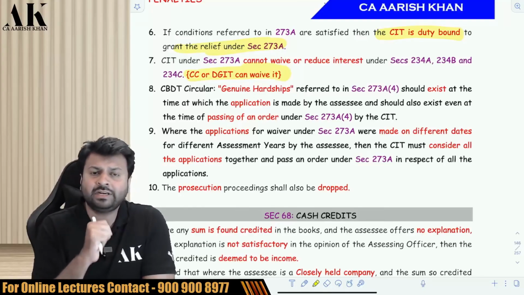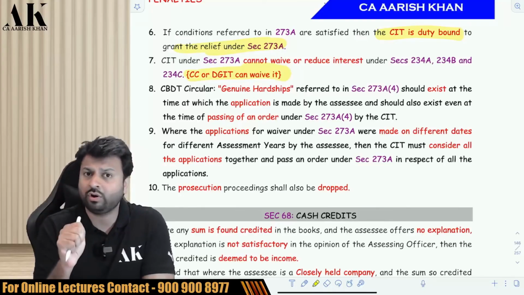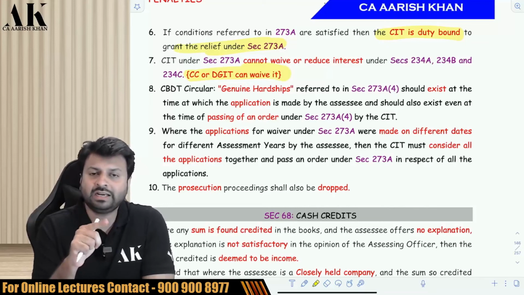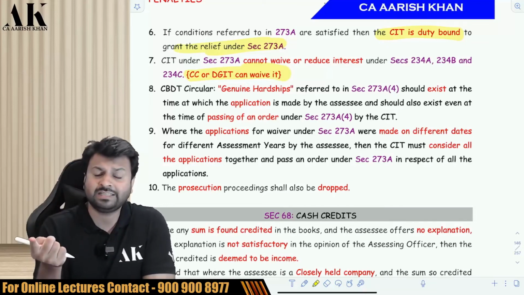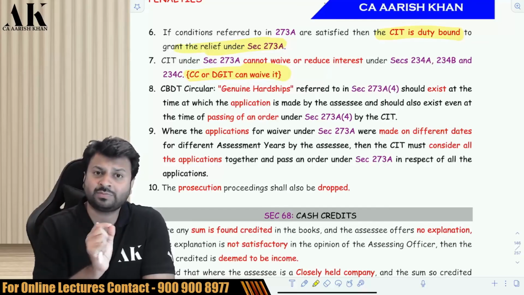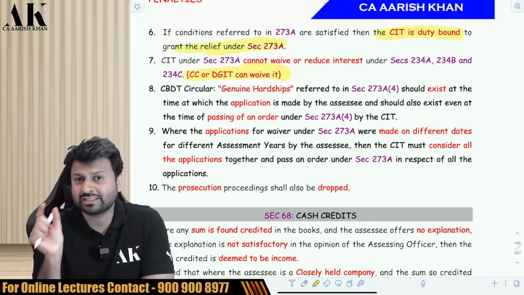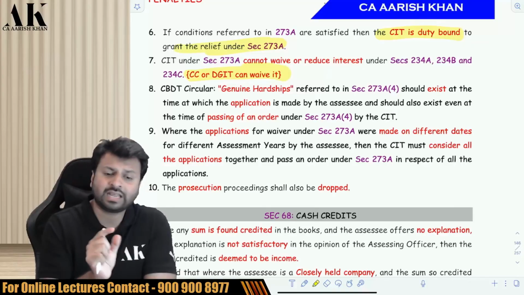Next one is again a CBDT circular, but only in respect of 273A4, which talks about genuine hardship. The CBDT has said that genuine hardship should exist both at the time the application is made by the assessee and at the time the order is passed by the CIT. So genuine hardship should exist at both times.